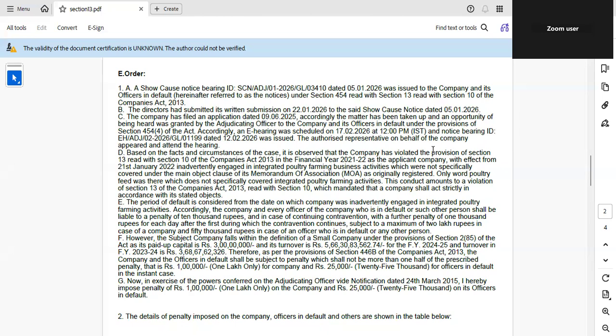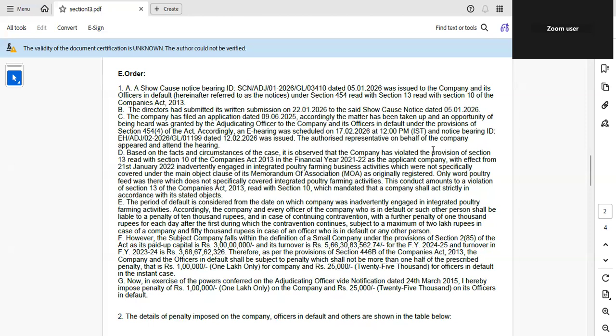Section 446B, that is a lesser penalty for small companies, a very important relief provision. If the company is a one person company, small company, or startup, then the penalty is not more than 50% of the normal penalty.